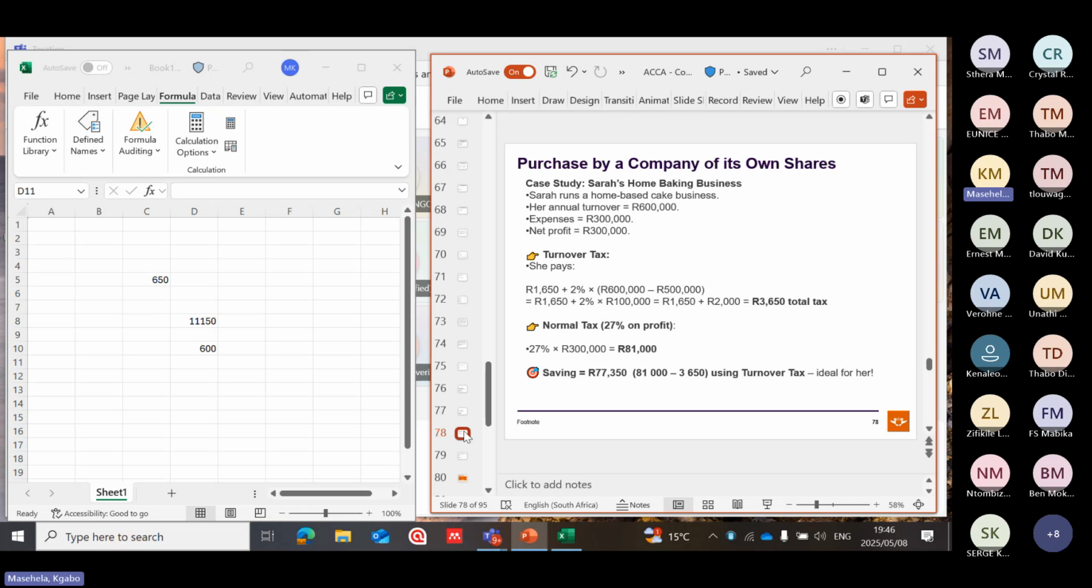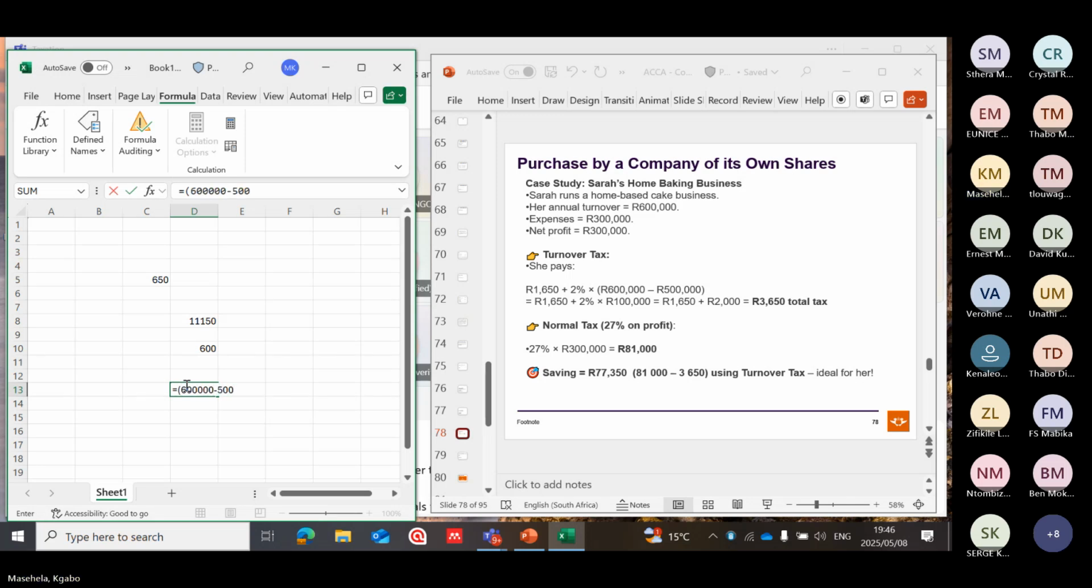minus 500, of which it falls under that category, multiplied by 2% plus 1,650. Let's see if the total is right. It is equal to 600,123 multiplied by 2% plus 1,650. 3,650. Yes, yes.